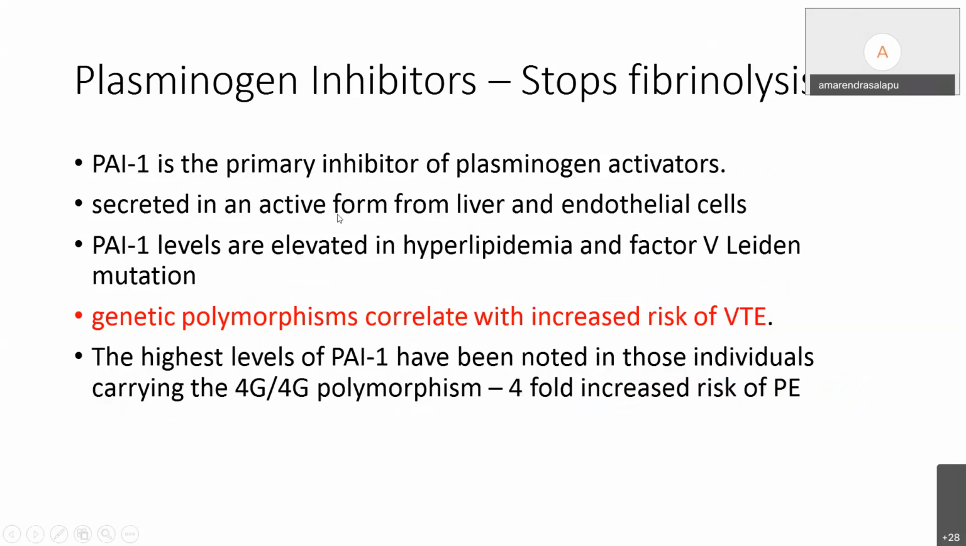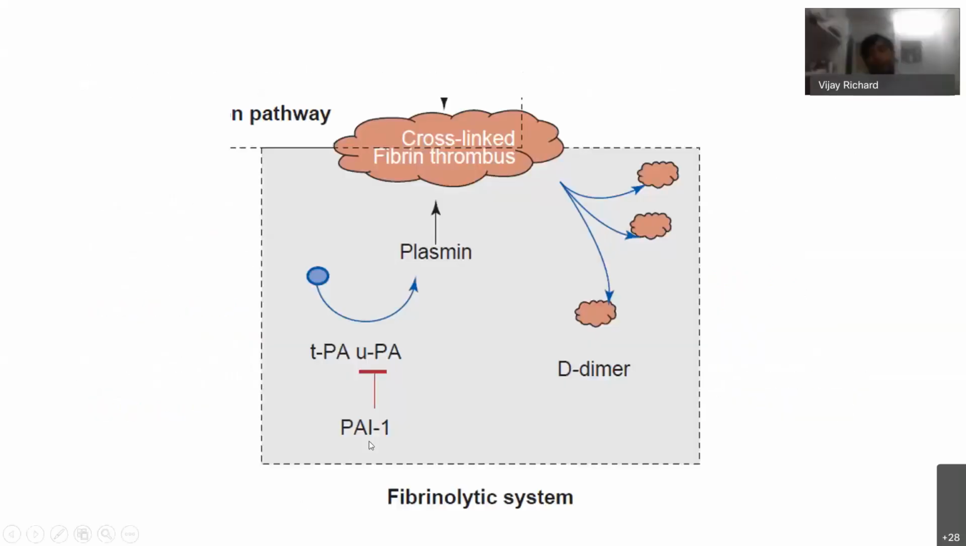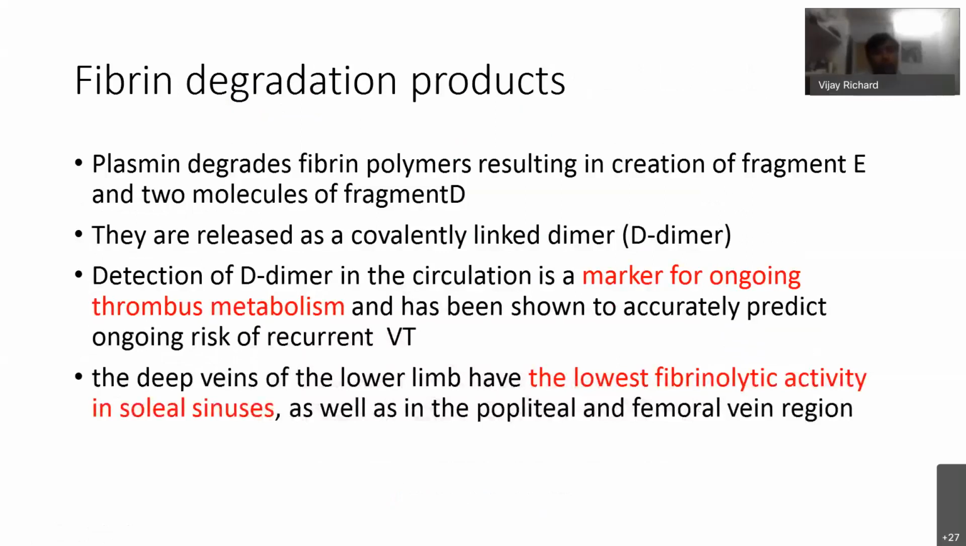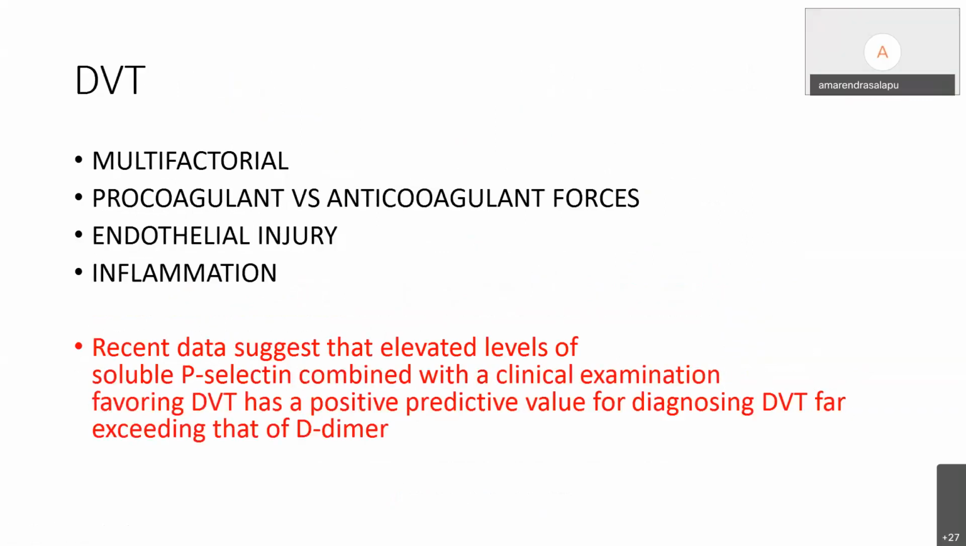Inhibitor we have seen. For the inhibitor, there is a genetic polymorphism. It increases the risk of venous thromboembolism. Inhibitor levels are elevated in hyperlipidemia and factor V Leiden mutation. This is the plasminogen activator inhibitor. So in DVT, there are procoagulant versus anticoagulant forces, they act together.